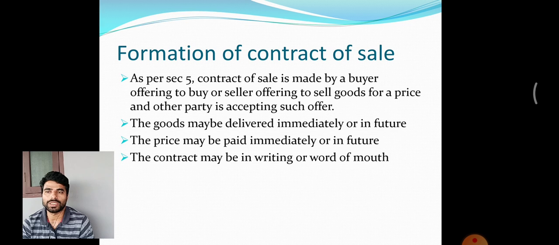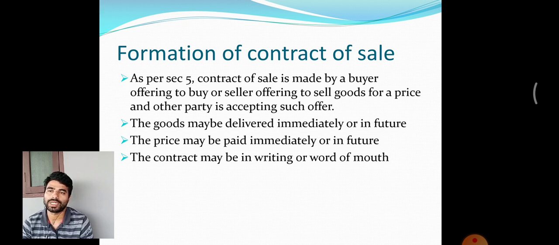So now, in today's class, let us check how a contract of sale happens. What are the elements or ingredients of a contract of sale? Section 5 of the Sale of Goods Act of 1930 clearly explains the different ingredients or elements of a contract of sale. Number one is the formation of the contract of sale.